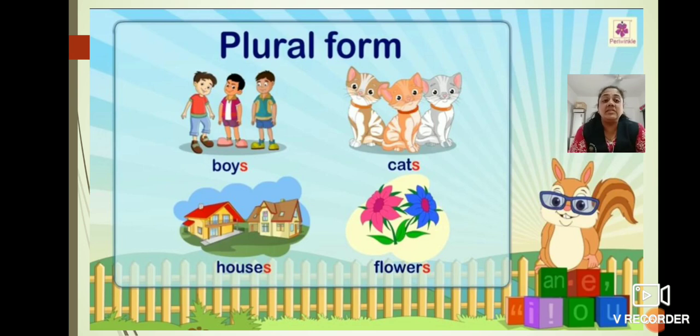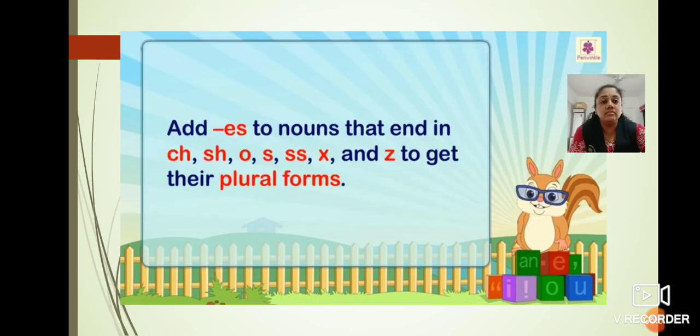See, here are some examples of plural nouns. Boys, cats, houses, flowers. Children, in all these four words, the S is indicated by red color. Why is it indicated by red color? Children, it means we have to convert the singular noun into a plural noun. We added S or ES to that particular word to make it plural. Now let's see the rules for it.